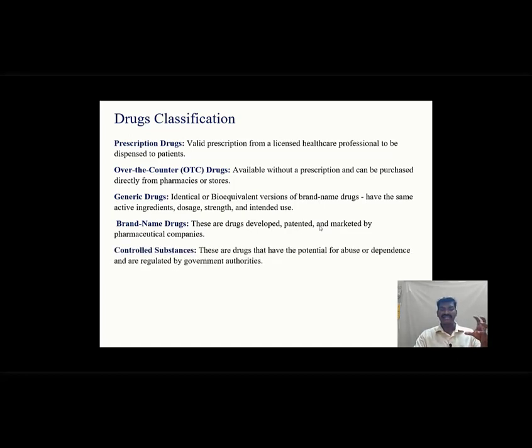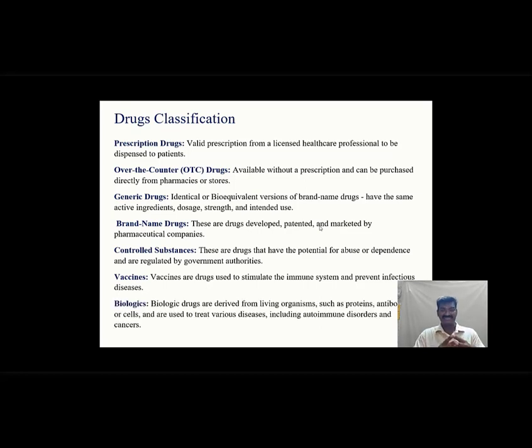Controlled substances. These are drugs that have a high potential for abuse or dependence, which are highly regulated by government authorities. Vaccines, as everyone is aware, are drugs used to stimulate the immune system and prevent infectious diseases, highly derived from microorganisms or viruses. Biologics, yes, biologic drugs are derived from a living organism, such as proteins and antibodies, and are used to treat various diseases including autoimmune disorders and cancers.